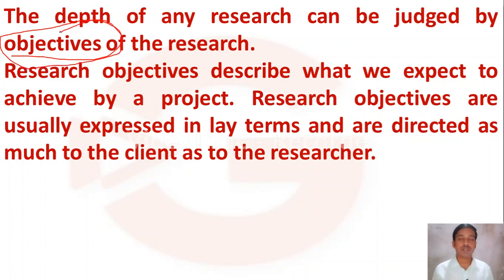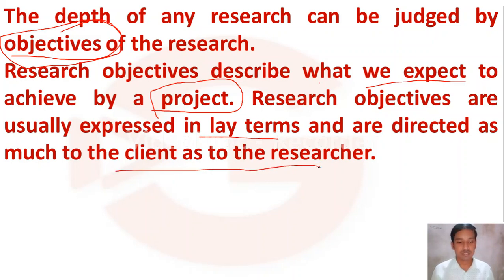Based on the research objectives, we can study the research in detail and also judge its depth. And what do you mean by objectives? Objectives describe what we expect to achieve by doing a research. The result we expect by doing this research is known as the objectives. Research objectives are expressed in lay terms and are directed by the client to the researcher.